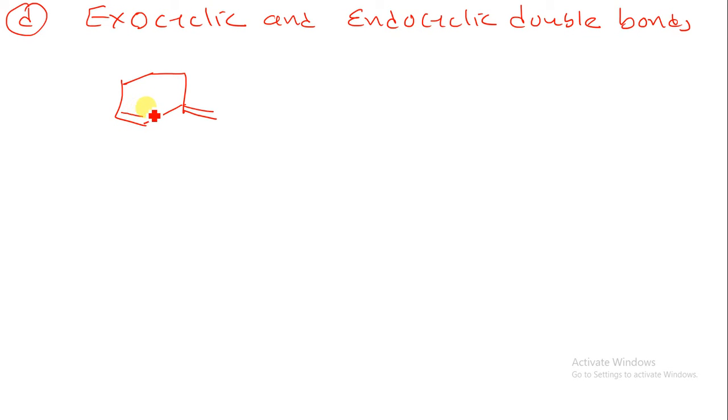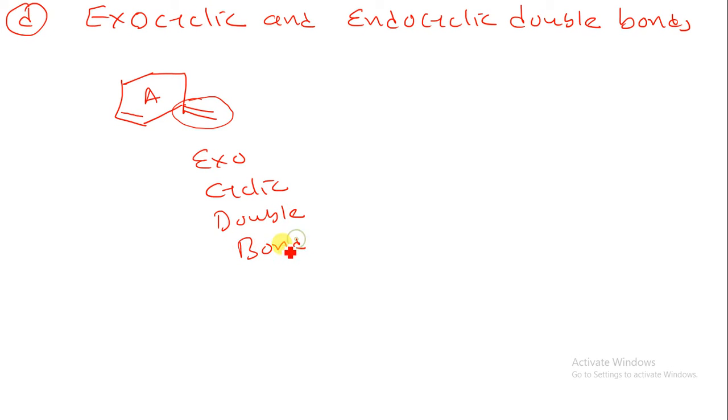Suppose I have one ring over here, let's say this is only one ring, A. This double bond which is outside of the ring is known as an exocyclic double bond. The double bond should be present outside of the ring, that is why it is known as an exocyclic double bond.